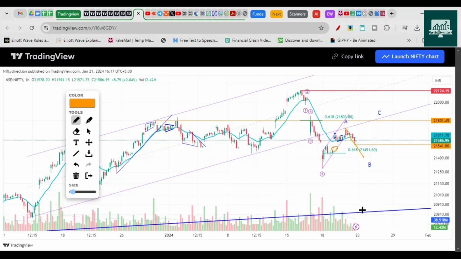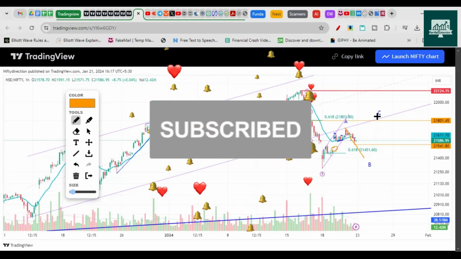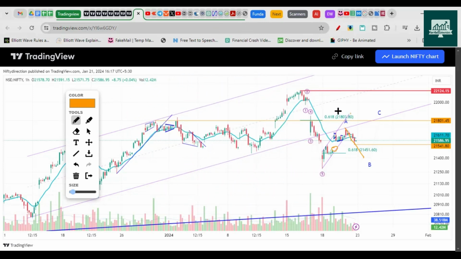So closing the gap is highly important here, because that will signal that the up move that is going to come will not have big strength on the upside. So 21,800 is the level that we need to watch for, but don't short here directly. You should see some negative closing from this particular area. You should see 1 or 2 red candles on daily charts. If you see a clear rejection from 21,800, then we will break on the downside. Downside levels, I can't tell you exactly as of now until we complete the retracement.